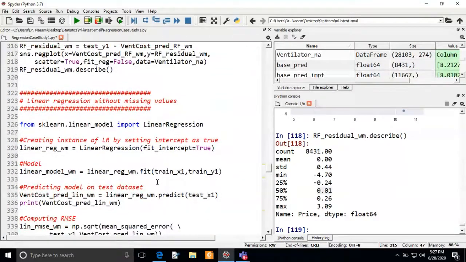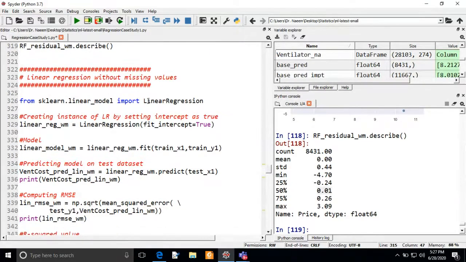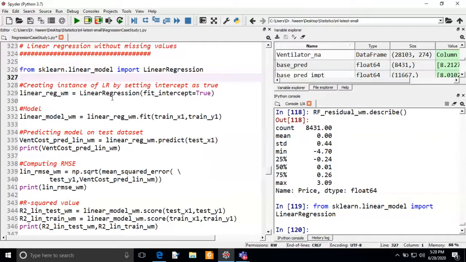Now we are going to build a model for linear regression without missing values. To build the model, we have to use the LinearRegression function, which is a part of the linear_model library of the sklearn package. So we have to import this function. Now I am going to create an instance of the linear regression model, and to create this instance I have to use the LinearRegression function and set fit_intercept equal to True.